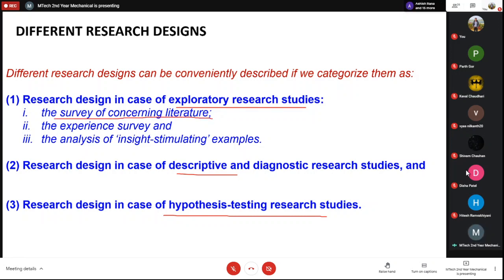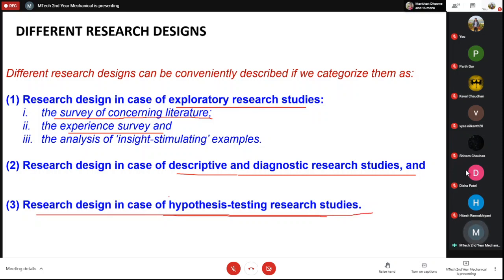So in the exploratory or formulative research, the main thing is that you have to survey the literature, and you have to do the experience survey, and you have to analyze insight stimulating examples. So we'll see these things. And the next is the research design in case of descriptive and diagnostic research studies. And the third one is the research design in case of hypothesis testing research studies.